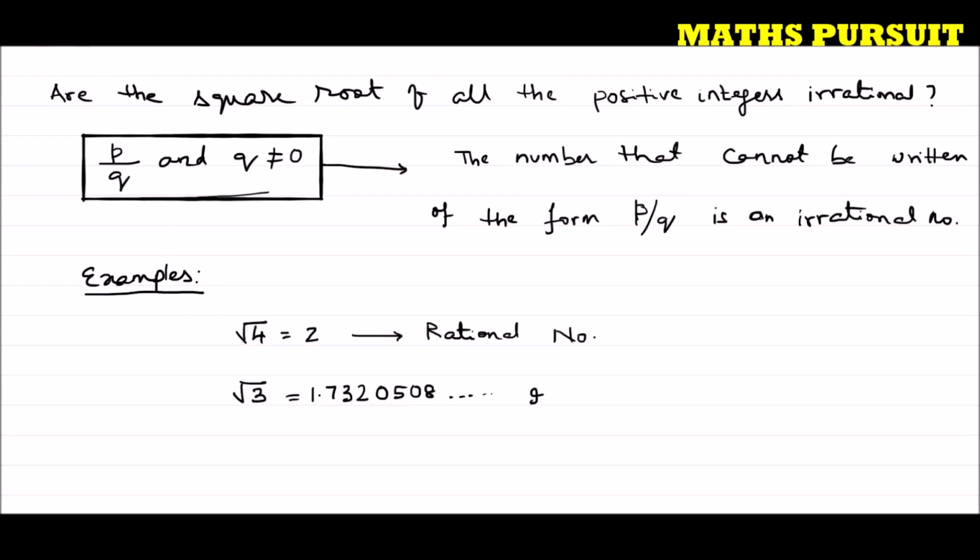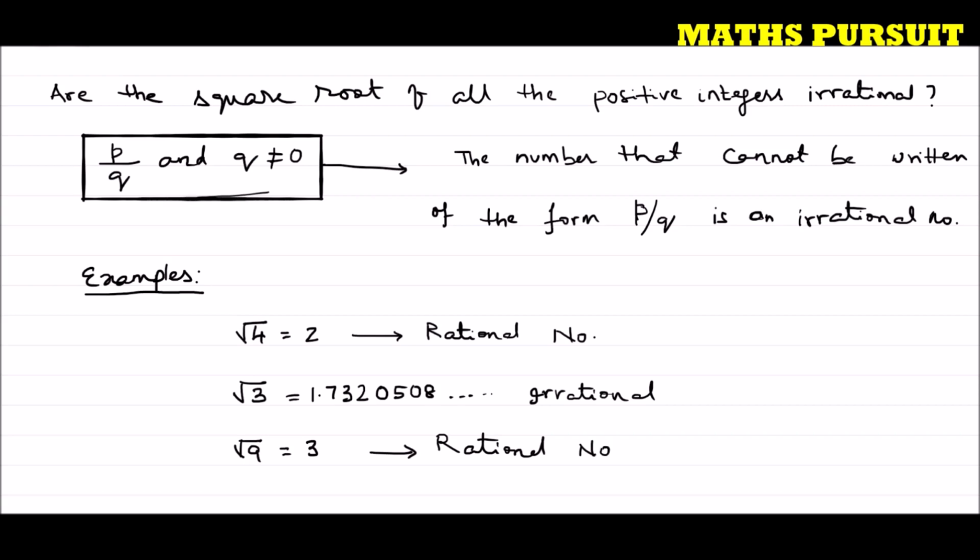Why? Because this is non-terminating. Whereas you could see that a rational number is always terminating. Root 4 is equal to 2. Similarly, root 9 is 3. Again 3 is a rational number.